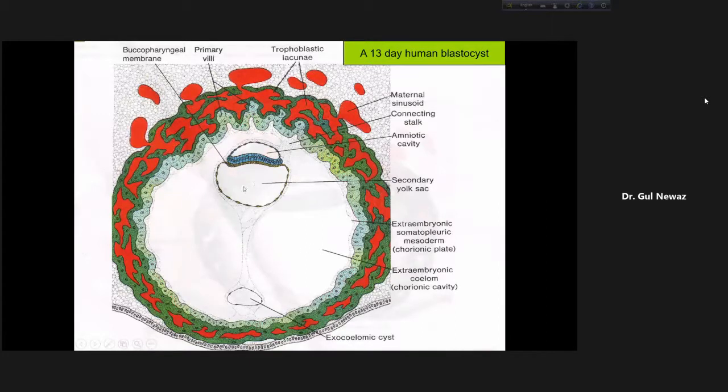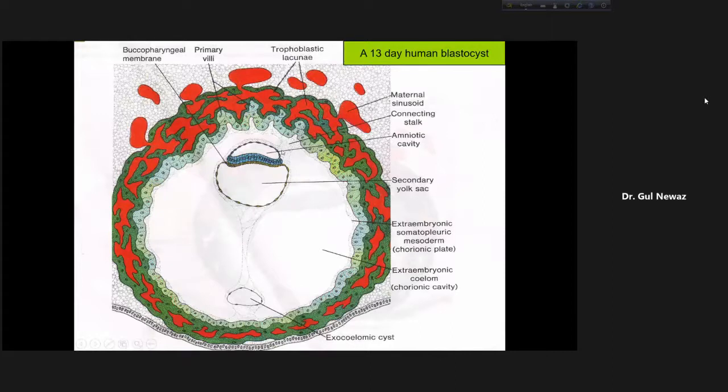And this is our yolk sac, secondary yolk sac. Here is the amniotic cavity. Here is our germ disc. Okay. So there lies extraembryonic mesoderm. This is extraembryonic splanchnic mesoderm. Remember, extraembryonic splanchnic mesoderm. This is the connecting stalk.